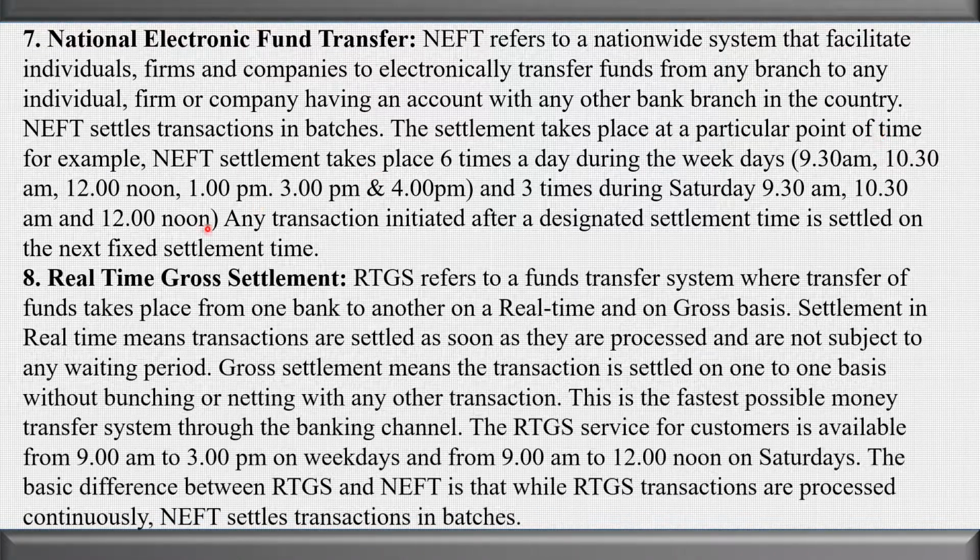The next one is real-time gross settlement. RTGS refers to the fund transfer system where transfer of funds takes place from one bank to another on a real-time and gross basis. Settlement in real time means transactions are settled as soon as they are processed and are not subject to any waiting period. Gross settlement means the transaction is settled on a one-to-one basis without bunching or netting with other transactions.